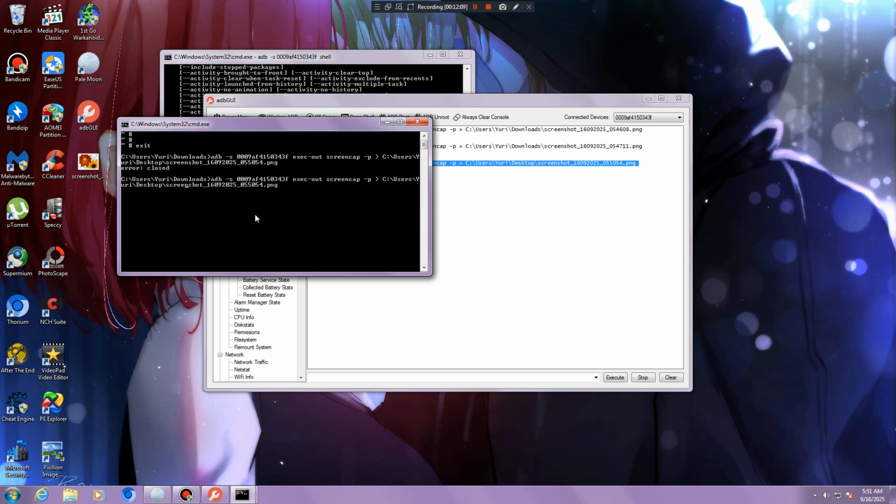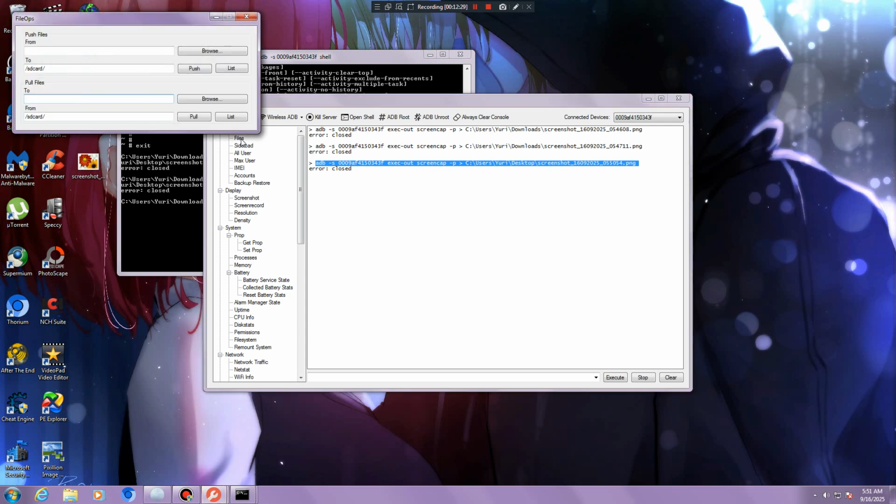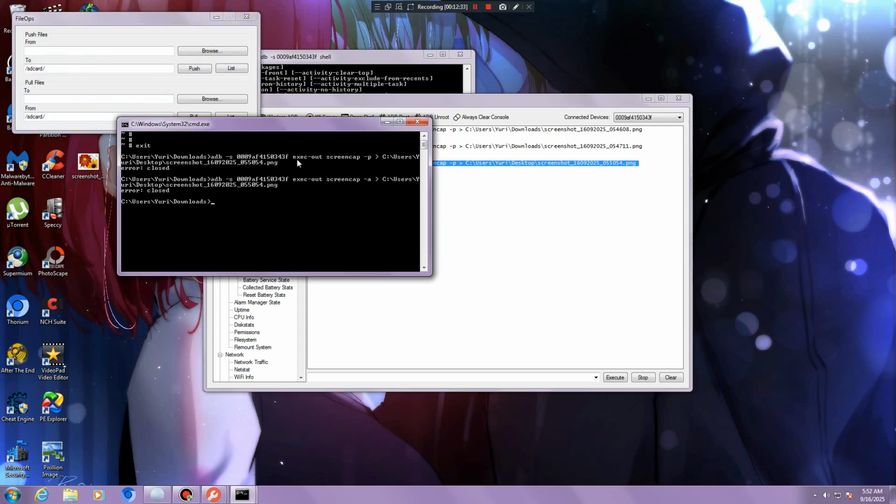How about to screenshot minus P minus A? I cannot freaking screenshot it, I'll show you. But when I cannot screenshot it, I must do the following things. Let's go on files to pull from SD card. But before I have to do that, I have to go ADB shell, cd SD card,